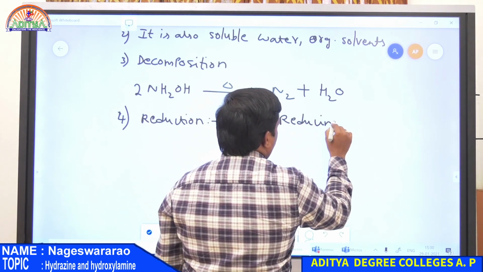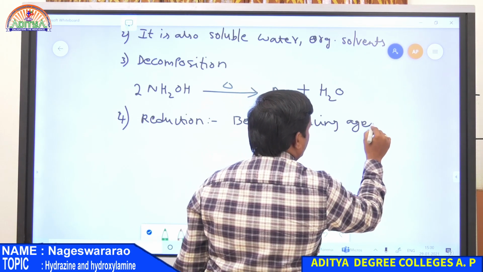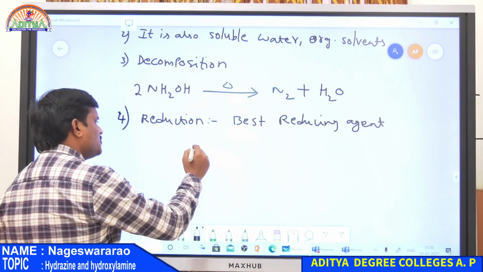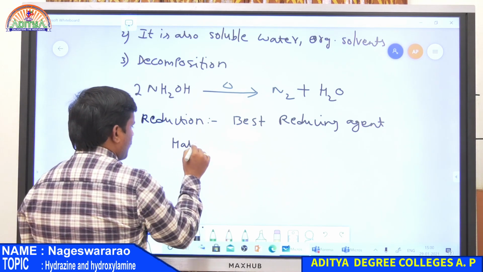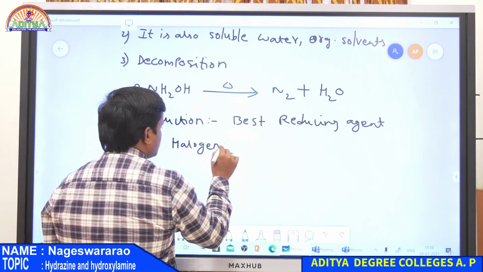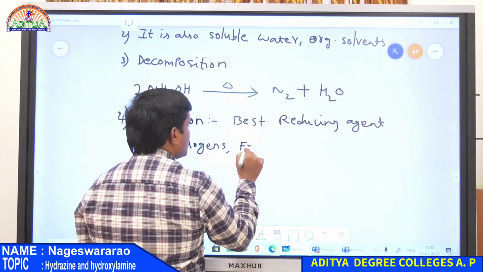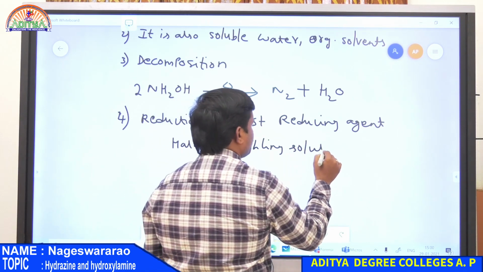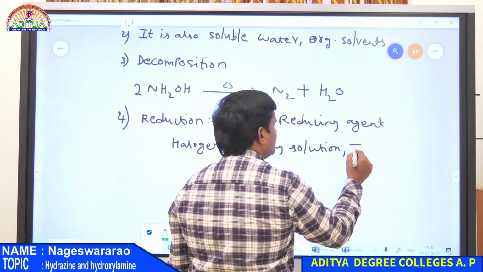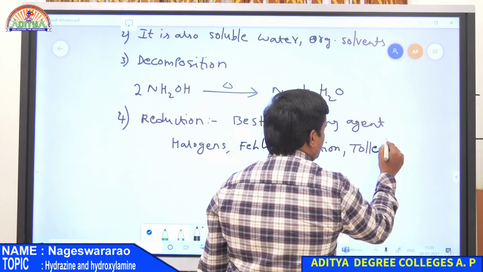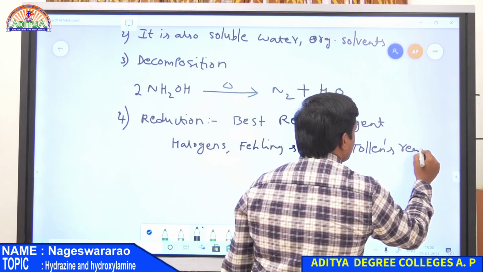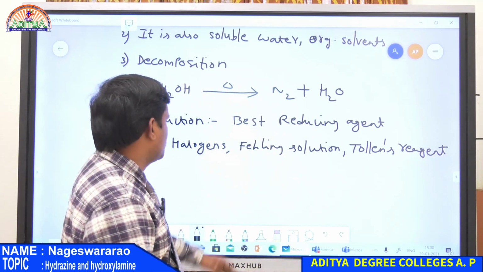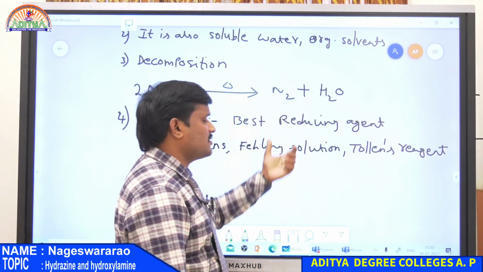It is the best reducing agent compared to hydrazine also, because it can reduce halogens, Fehling solution, Tollens reagent, and also so many compounds. So it is having a best reducing character.